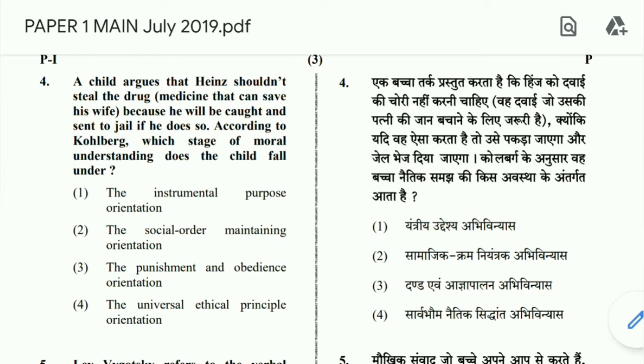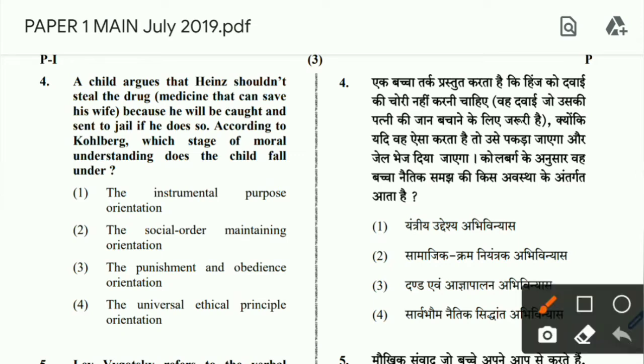This question has come from Heinz's dilemma, that is Kohlberg's experiment. A child argues that Heinz should not steal the drug because he will be caught and sent to jail if he does so. According to Kohlberg, which stage of moral development is this? The child is thinking that if he steals the drug then it is a very bad thing, he will be sent to jail, so he should not steal the drug. So we can clearly see this is punishment and obedience orientation, because the child is thinking that if Heinz steals that drug, it is a bad thing, he will be sent to jail. So this is obedience and punishment orientation.